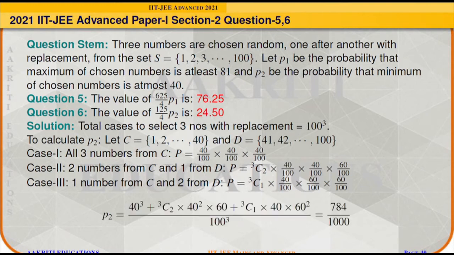So P2 will be the summation of these three quantities. It will come out as 784 divided by 1000. And we have to find the value of 125 by 4 times P2. And it will come out as 98 by 4. And in decimal it can be written as 24.50.